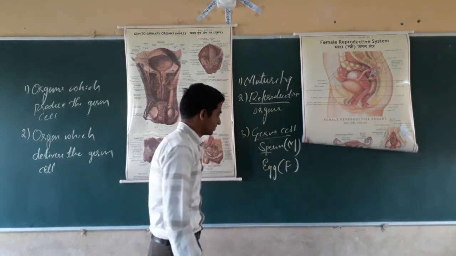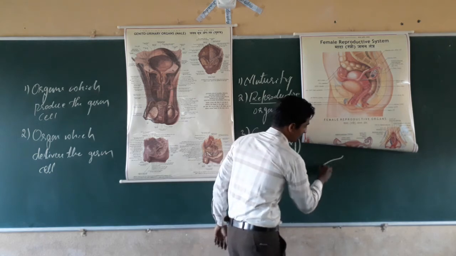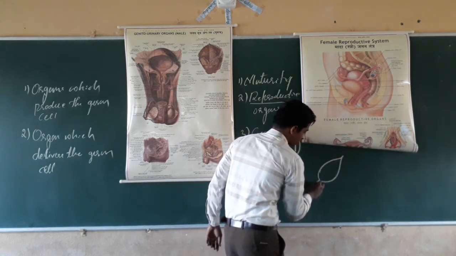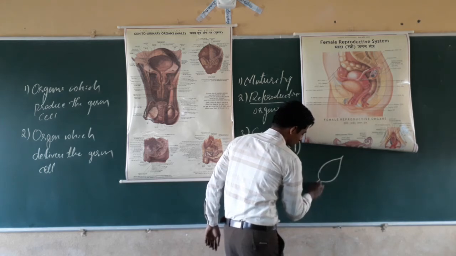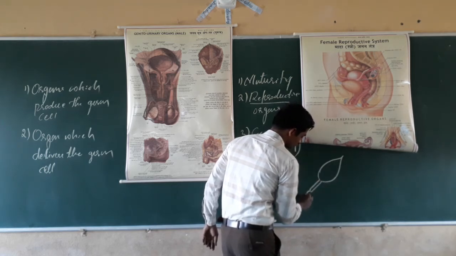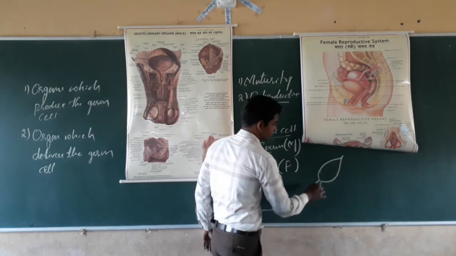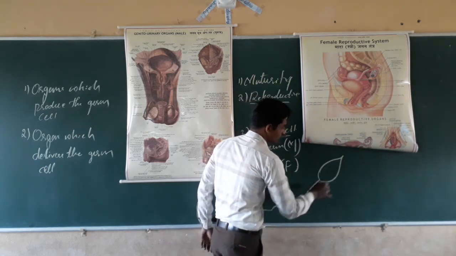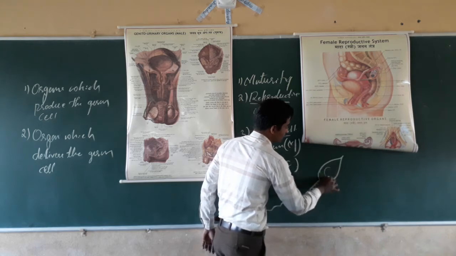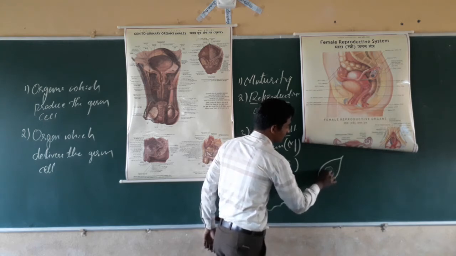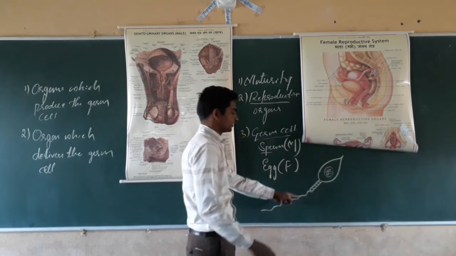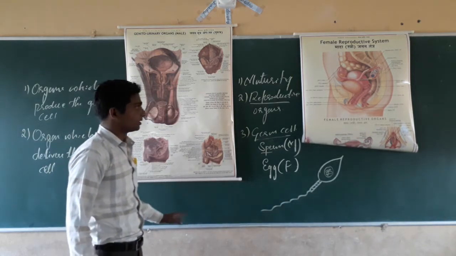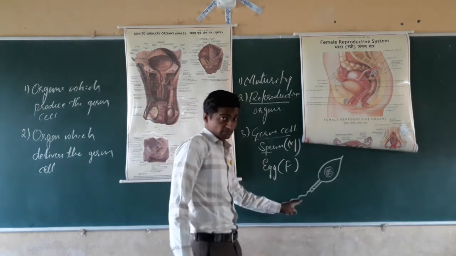The sperm, which has a head. Inside the head part, what happens? The nucleus is present, which contains the chromosomal material. This one is the structure of the male sperm. Male sperm. Isn't it? Male germ cell.